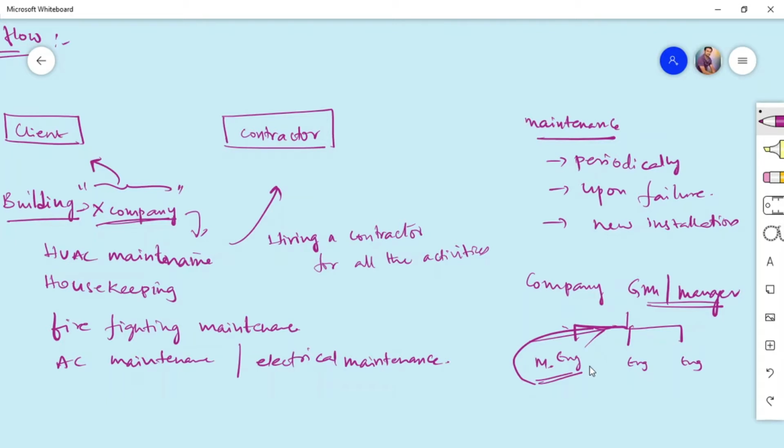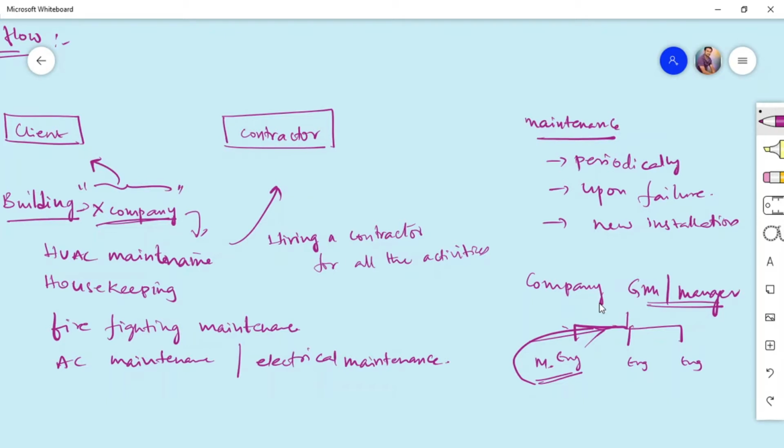So this engineer will have a schedule as to which equipment has to be maintained at what time. They will have their own maintenance logs, which are already preset periodically. So when the period exceeds, immediately they will call in a contractor, or they have to initiate maintenance for that particular equipment.